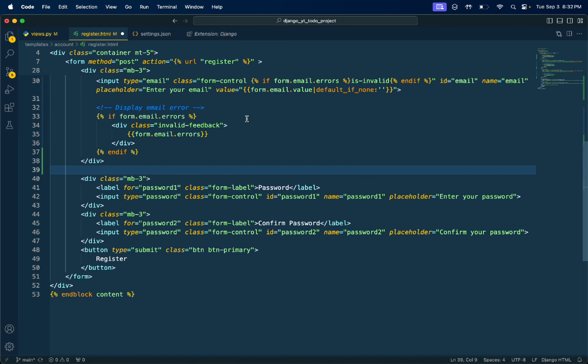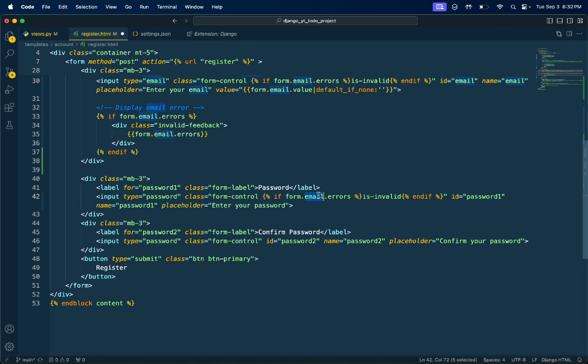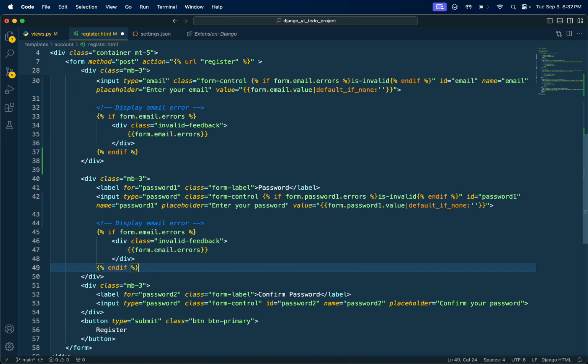Now let's do the same thing for the password. Copy this one. Come over here, paste it. We'll say password1. Now we will copy this one. I can copy this password1, paste that over here. Now I'll copy this one, come over here, paste it.